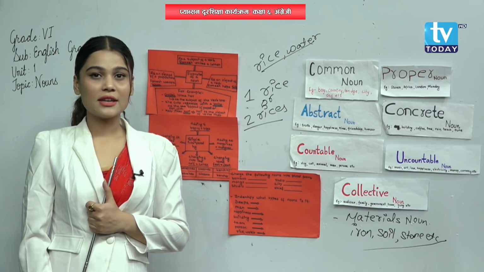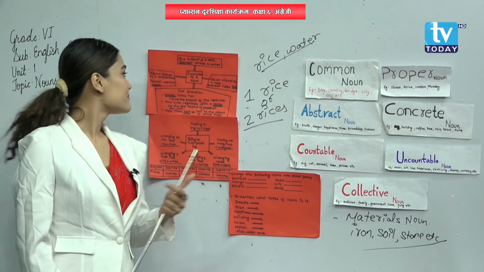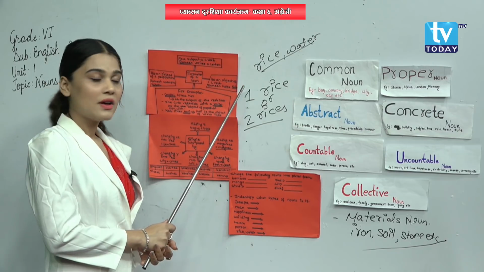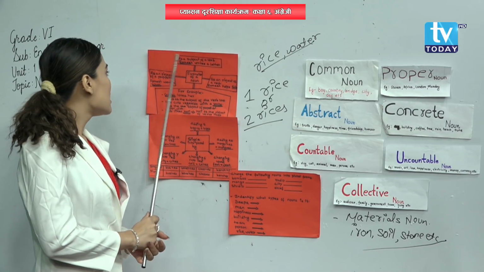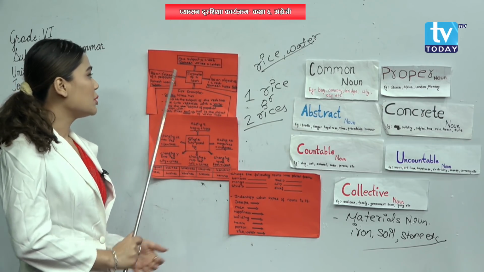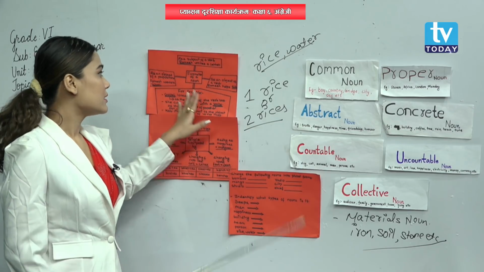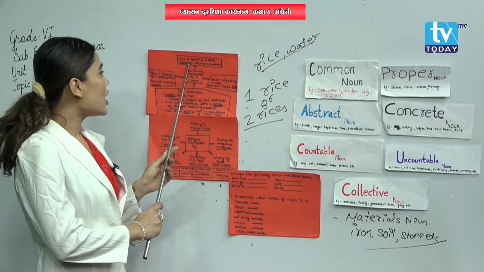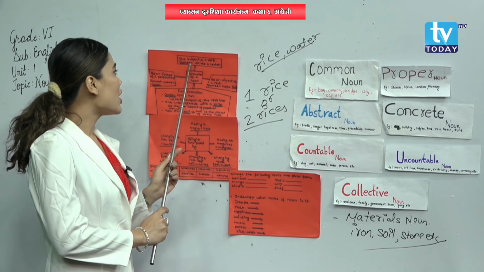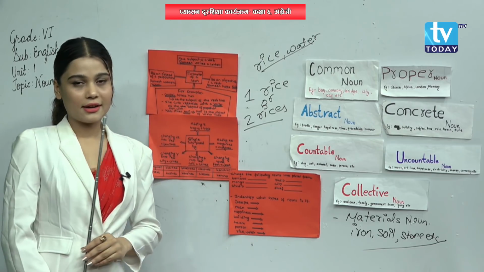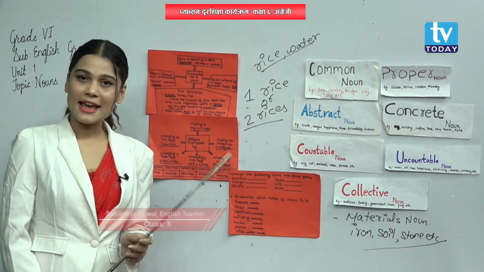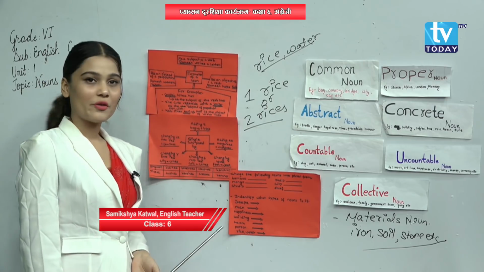Did you get me how a noun is formed? For example, Ramesh writes a letter. Ramesh is a subject over here. Yes or no? Yes.